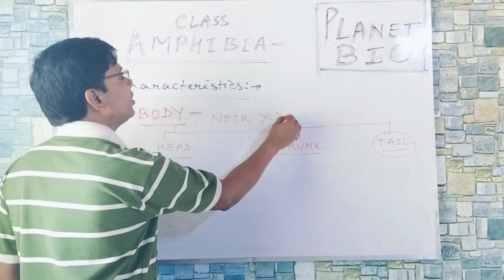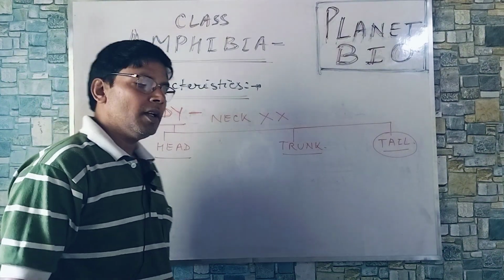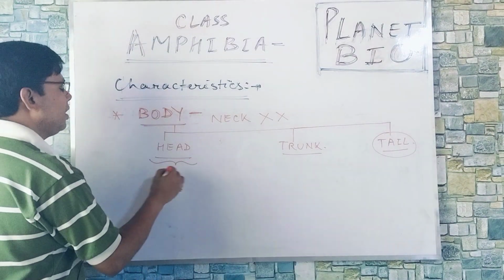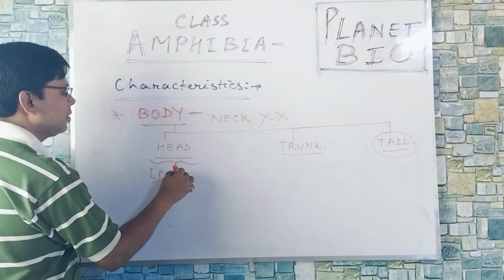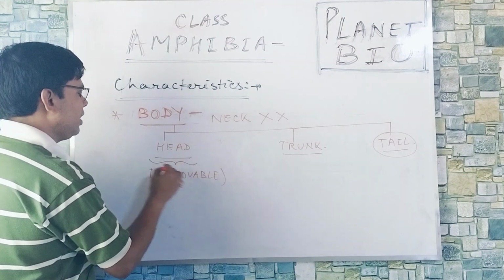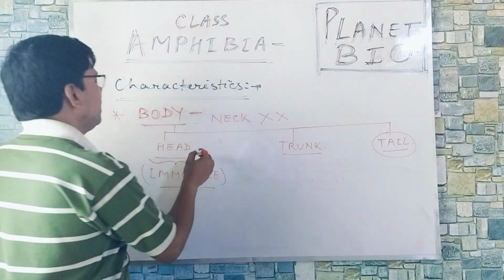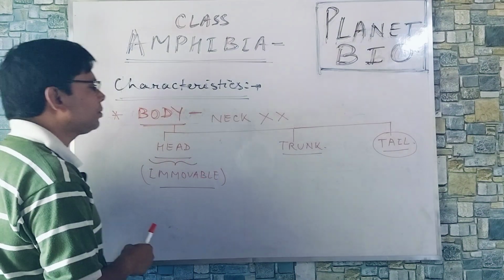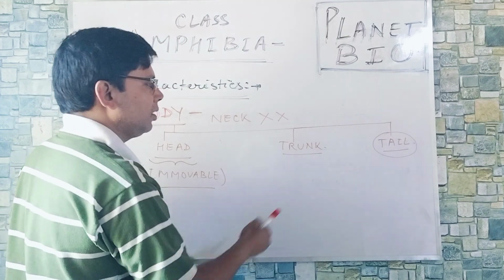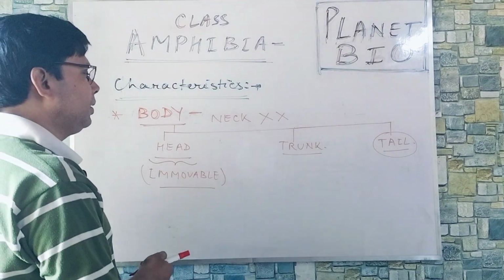So if neck is absent, that means head is going to be immovable. And head is small and triangular. Trunk is larger. Tail may be present or may not be present in some forms.